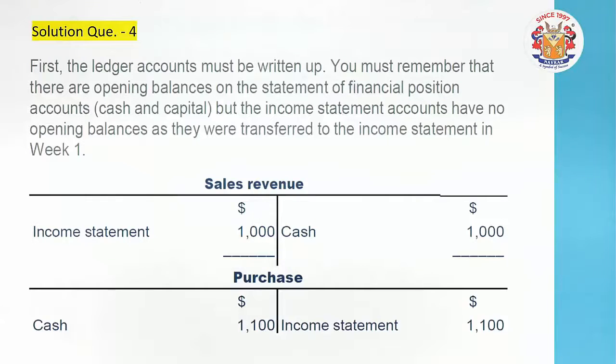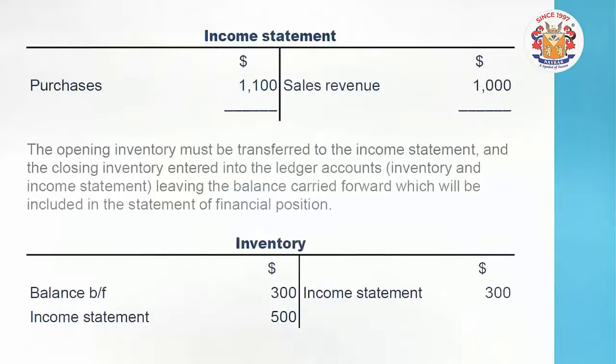Importantly, how will the stock ledger look? In the inventory ledger, the 300 was the opening of this second week, because it was the closing of the first week. This 300 is the brought forward balance, and it is transferred to the opposite side in the name of the income statement. In the same way this 500 becomes the carried forward balance as the closing, but it is also part of the income statement on the credit side.